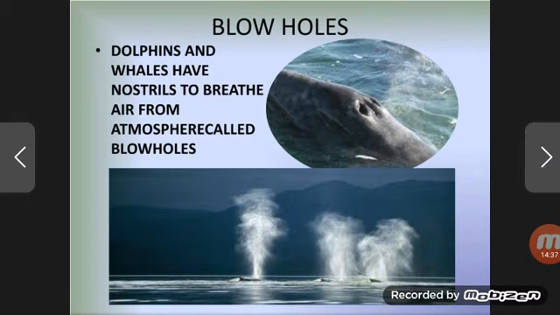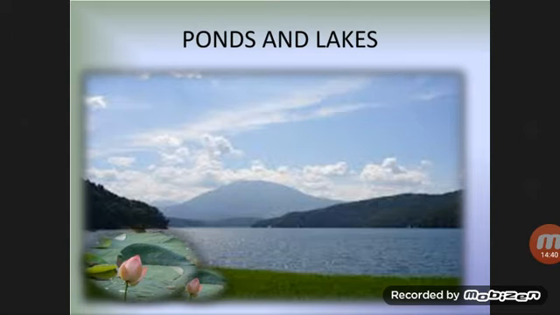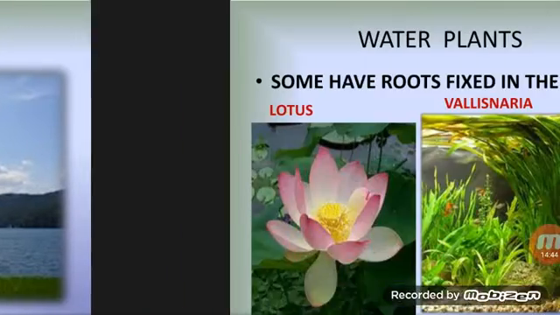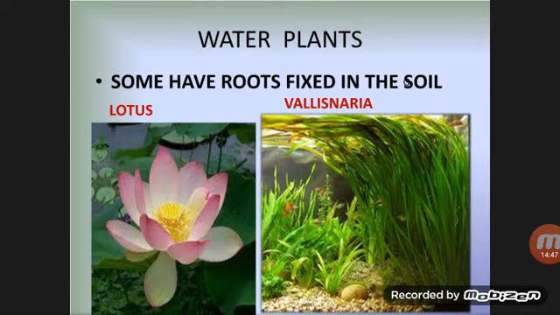Now let's move on. Ponds and lakes. This is a pond. Everybody knows what a pond and a lake are. So let's learn about water plants which grow in these water bodies. Some have roots fixed in the soil. These are mainly the adaptations of aquatic plants, and these kinds of plants have features which help them to survive in water. These plants have roots fixed in the soil, and the examples are lotus and Vallisneria.